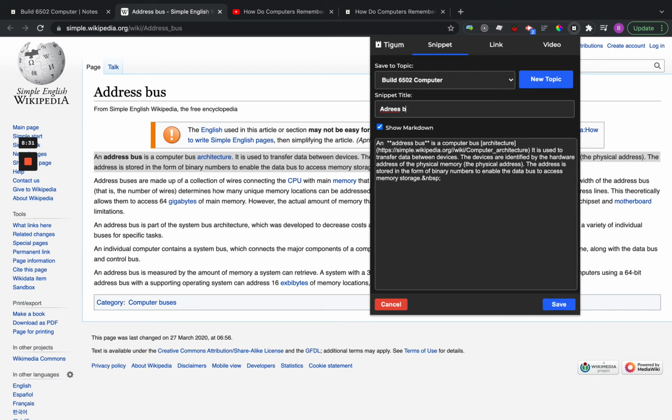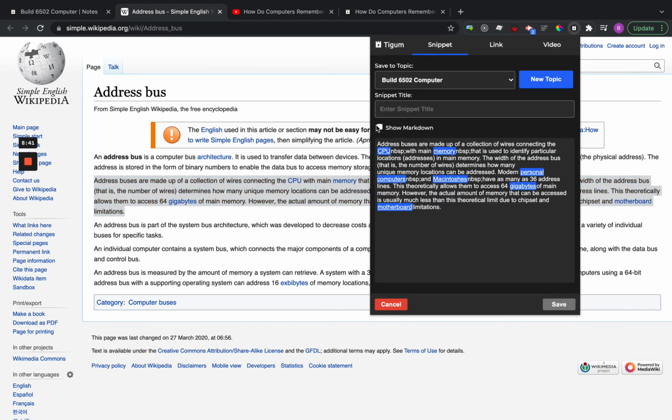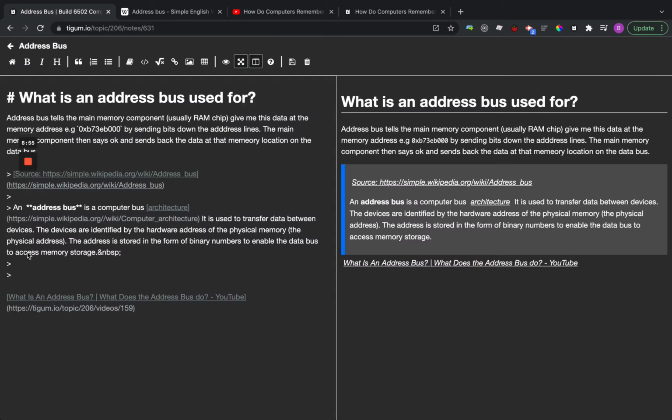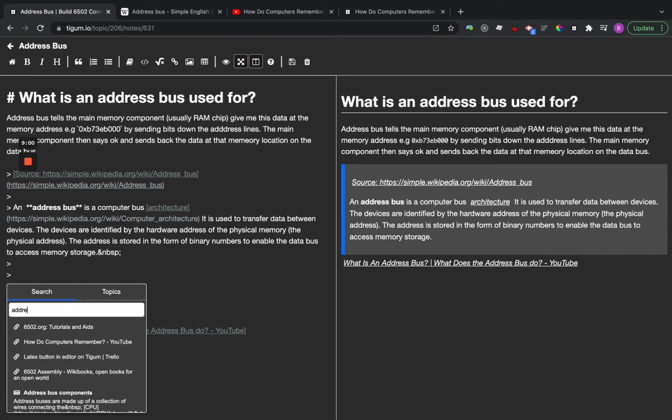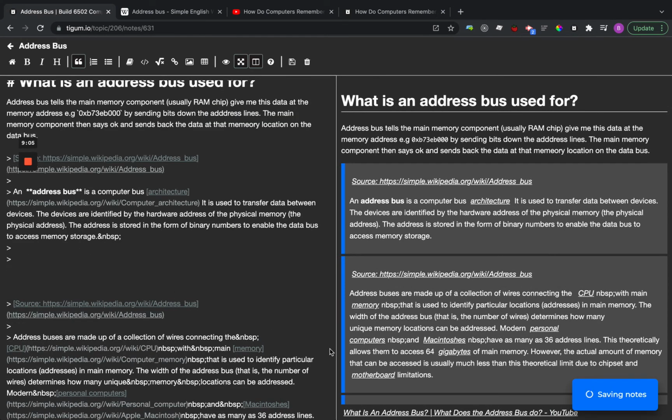Address bus. Actually, I'll do a different one. It's already there. So let's see. Markdown it. Something like that here. Yeah, save that there. You can see here then, if I go back in here, I can search for address bus components, and that's embedded there, and that keeps the links available too.